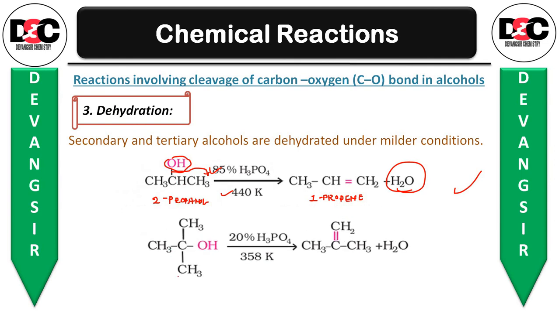Now in case of tertiary alcohol, 20% of phosphoric acid you need to take and 358 Kelvin temperature. Okay, OH will run away with the hydrogen and you will be getting CH3 C double bond CH2 and CH3 and removal of water molecule. Okay, so this is the reaction of secondary alcohol, and this one is the reaction of tertiary alcohol. So tertiary alcohol will give the immediate reaction.